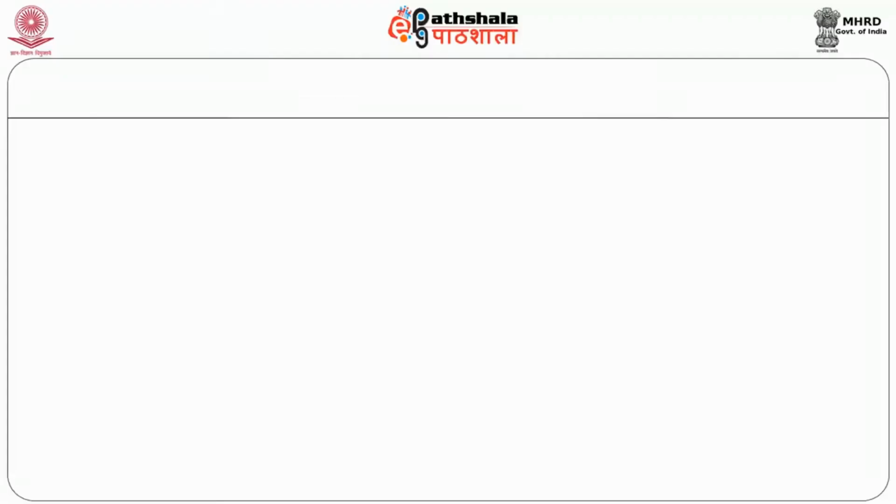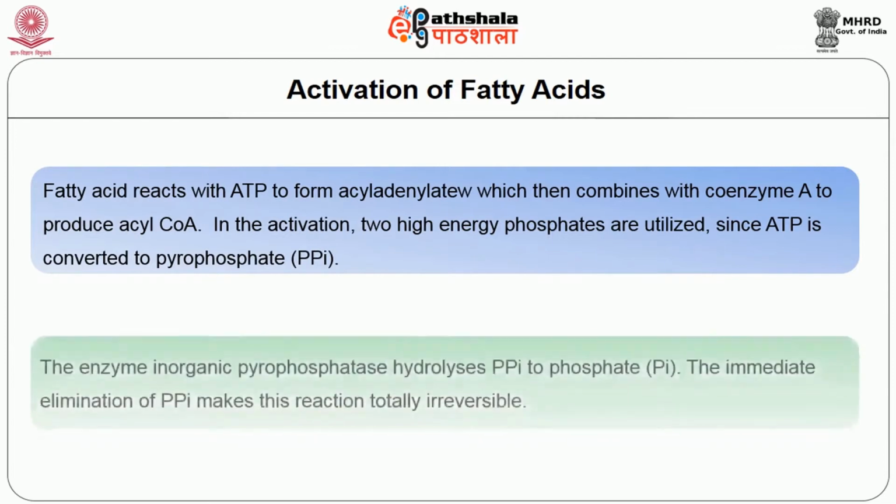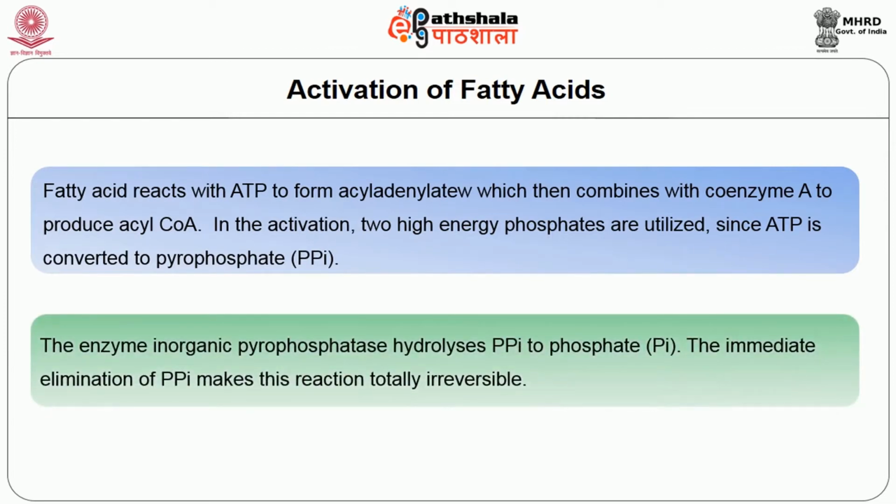First, you are starting with activation of fatty acid. Fatty acid reacts with ATP to form acyl adenylate, which then combines with coenzyme A to produce acyl-CoA. In the activation, 2 high energy phosphates are utilized, since ATP is converted to pyrophosphate. The enzyme inorganic pyrophosphatase hydrolyzes PPi to phosphate. The immediate elimination of PPi makes this reaction totally irreversible.